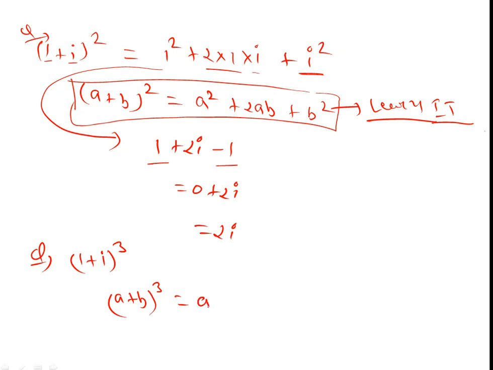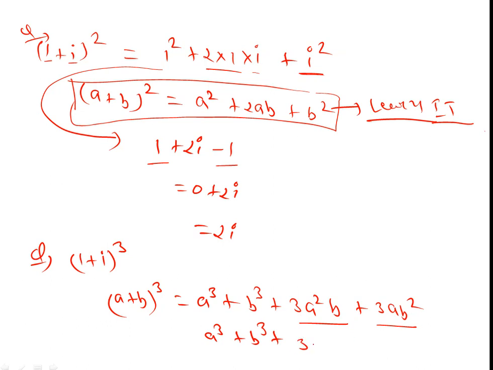The formula is a cube plus b cube plus 3a square b plus 3ab square. We can also write it as a cube plus b cube plus 3ab, taking common, because both terms have 3ab, so 3ab(a plus b).